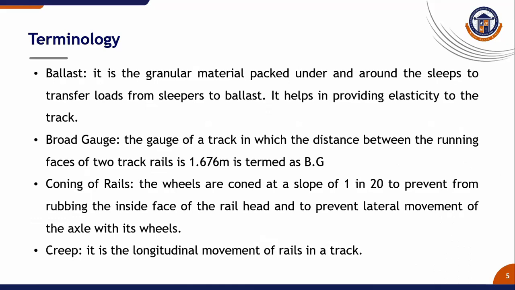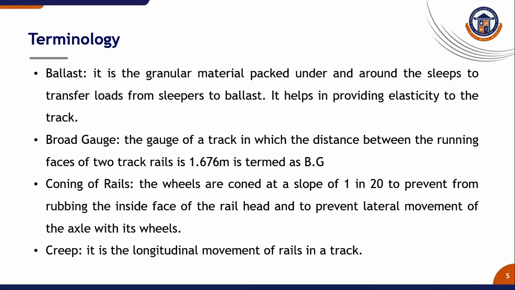Broad gauge: the gauge of a track in which the distance between the running faces of two track rails is 1.676 meter is termed as broad gauge. Coning of rails: the wheels are coned at a slope of 1 in 20 to prevent rubbing of the inside face of the rail head and to prevent lateral movement of the axle with its wheels.